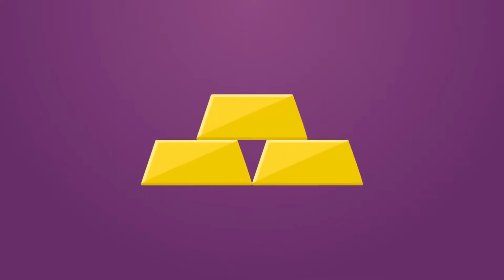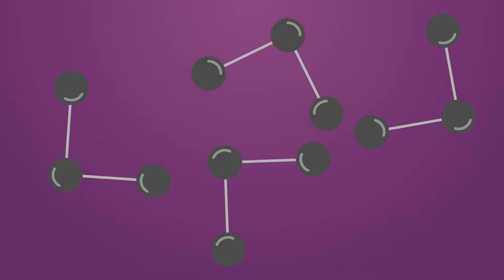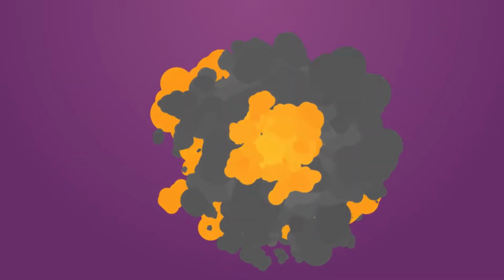There are 4 parts to his atomic theory. The first part of his theory states that all matter is made up of indivisible atoms. The second part states that all atoms of a given element are identical in mass and properties. The third part states that compounds are a combination of 2 or more atoms. And finally, the last part states that a chemical reaction is the rearrangement of atoms.